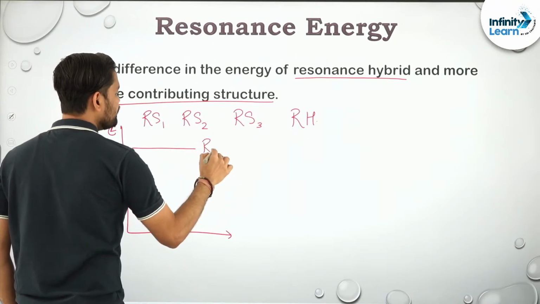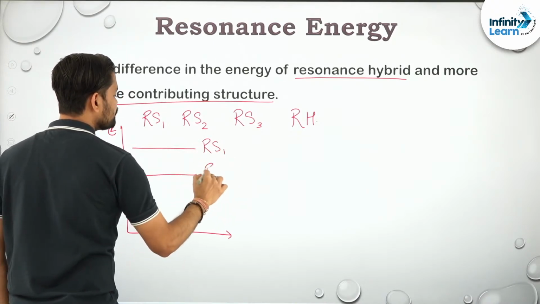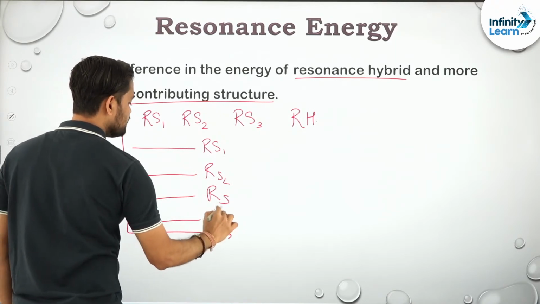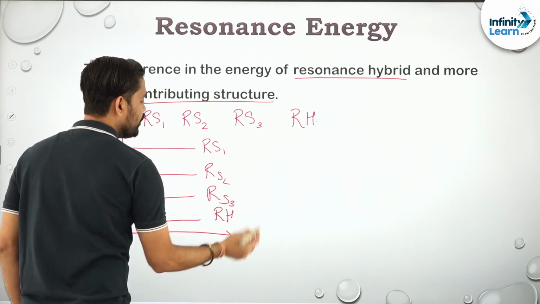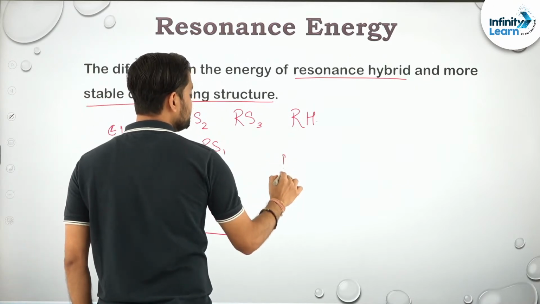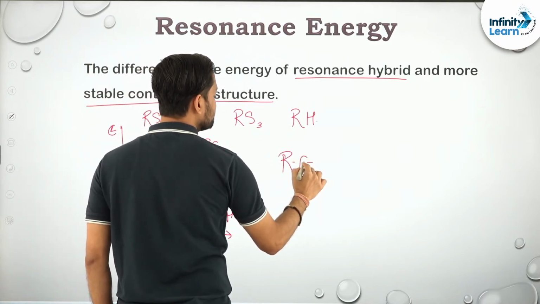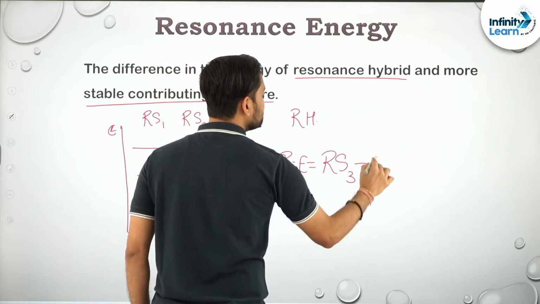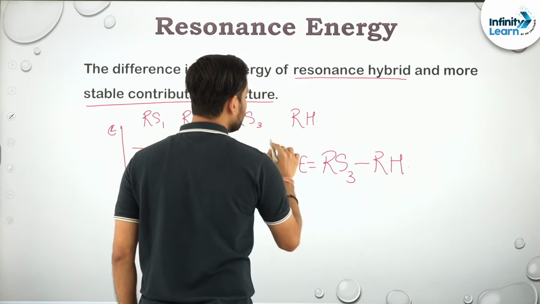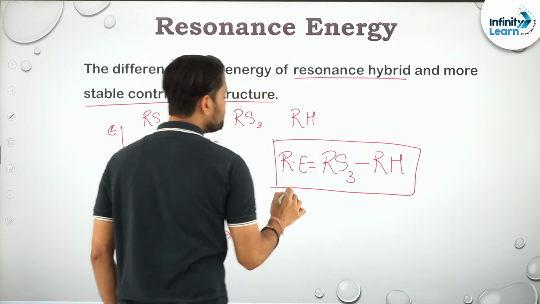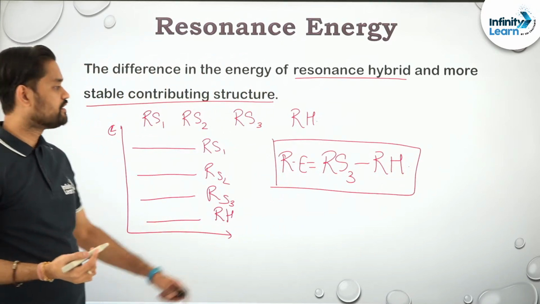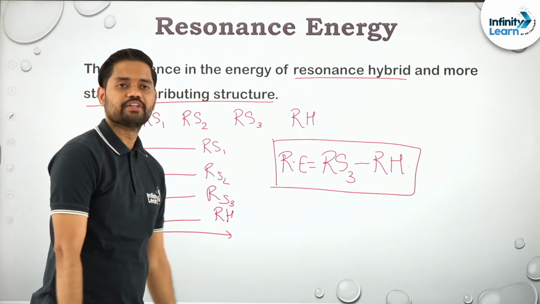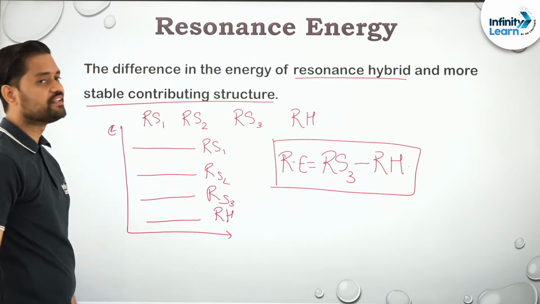Here it is RS1, here it is RS2, here it is RS3, and here it is RH. Okay, so the resonance energy RE will be equal to RS3 minus RH. The difference between the most stable contributing or resonating structure as compared to what? Real hybrid structure. Clear guys? Sure. So this is what resonance energy is all about.